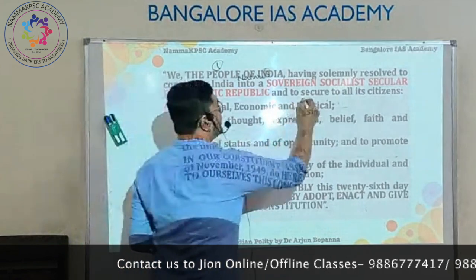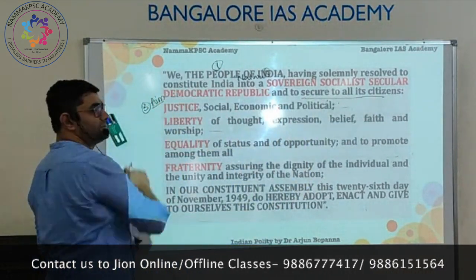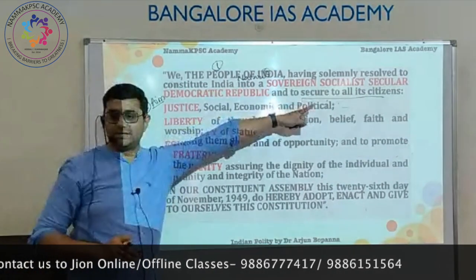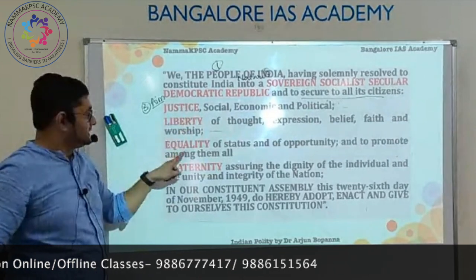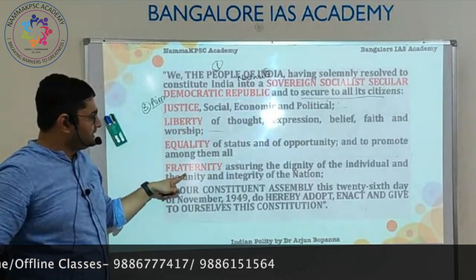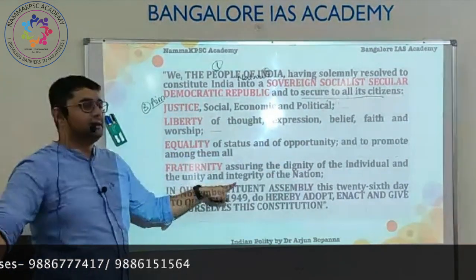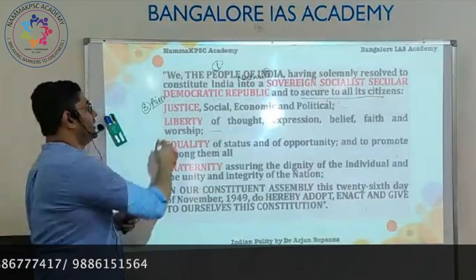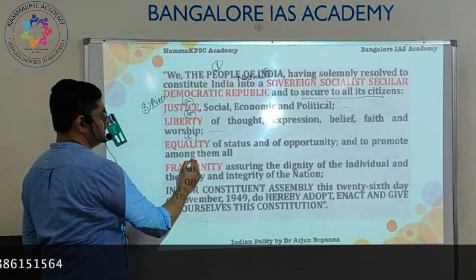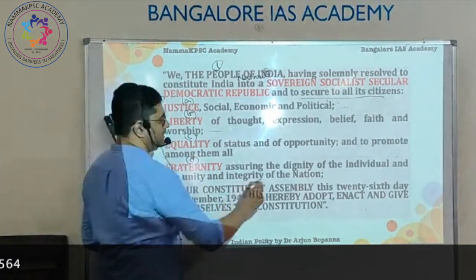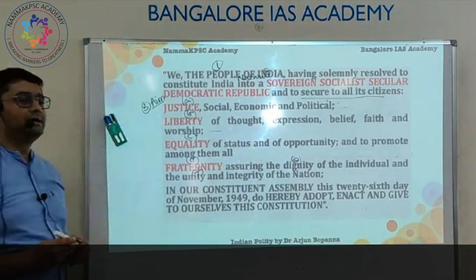Number three, secure all its citizens. That is the aim of the constitution. What is the aim of the constitution? To give every citizen, you and me, justice, liberty, equality, fraternity, ensuring dignity of the individual, unity and integrity of the nation.